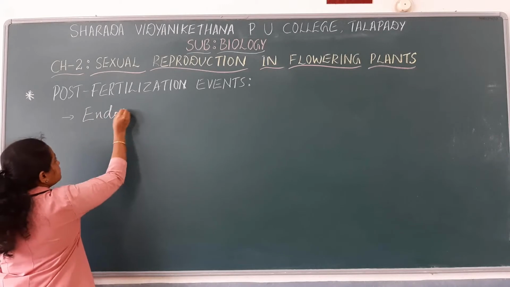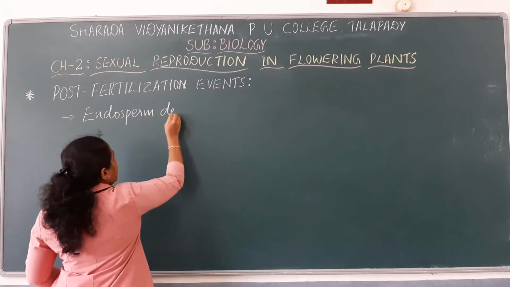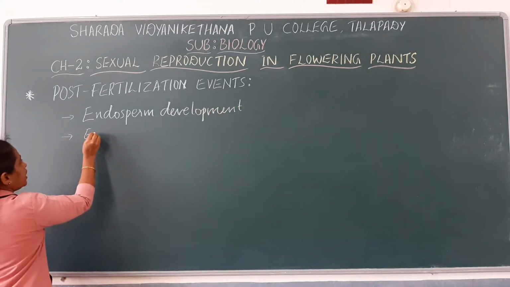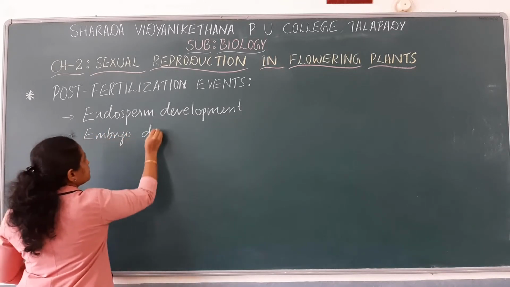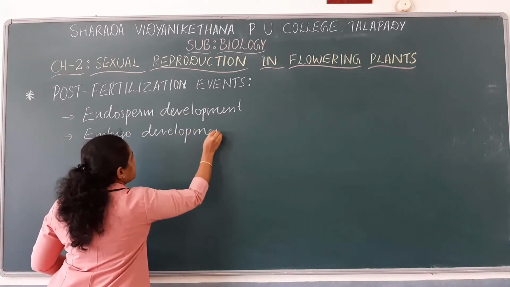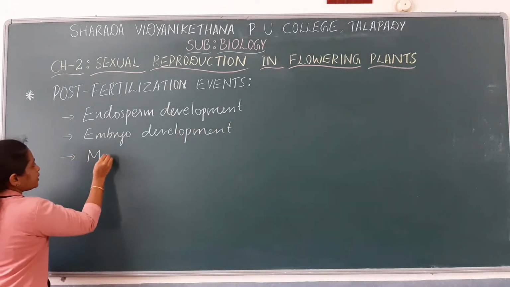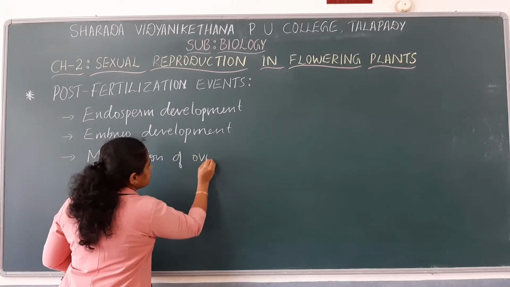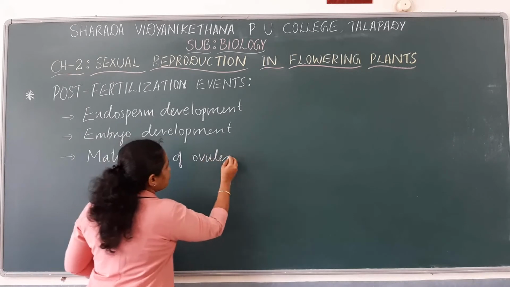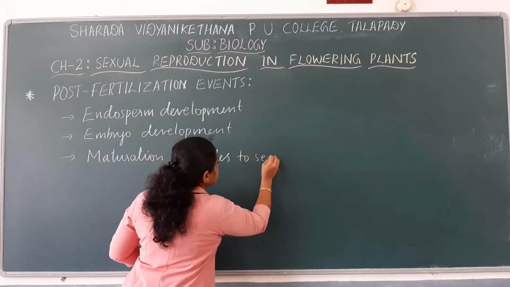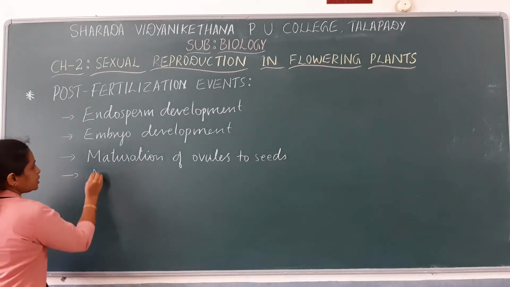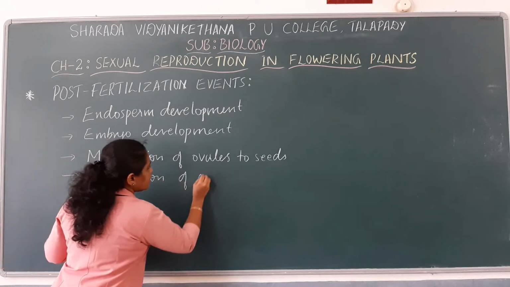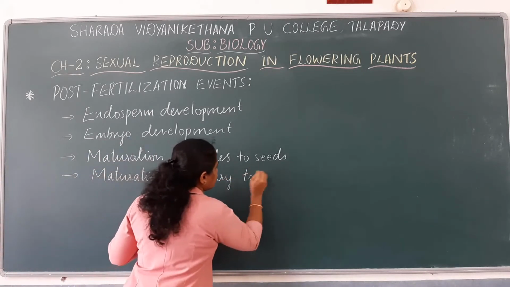So which are those post-fertilization events? Endosperm development, embryo development, maturation of ovules to seeds, and maturation of ovary to fruits.